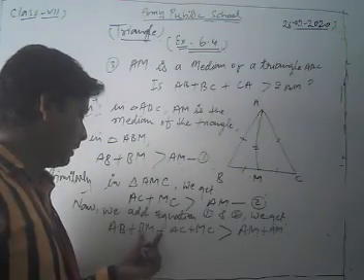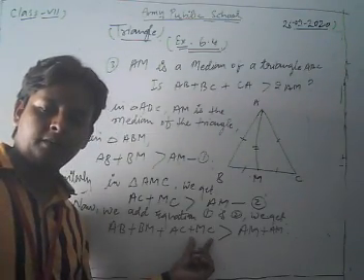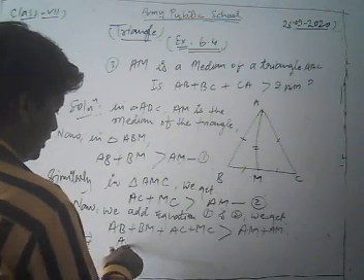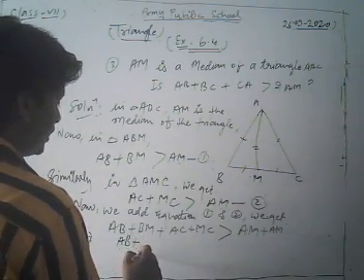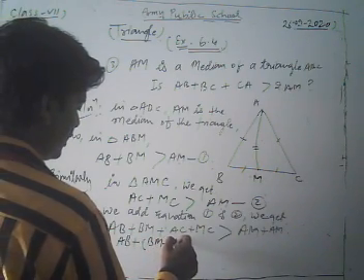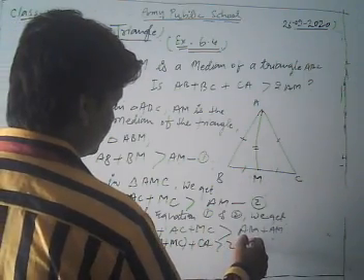Now, just look. We take BM and MC together. Then we have AB plus BM plus MC plus CA is greater than 2AM.